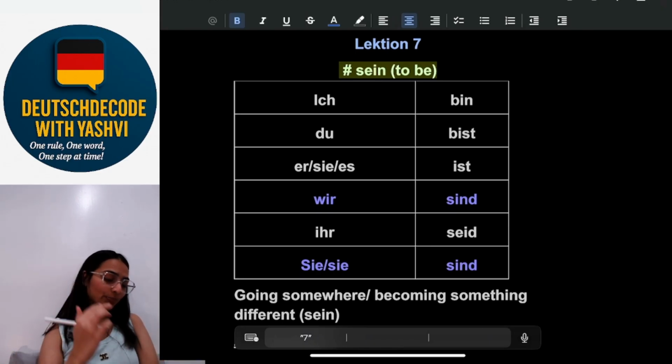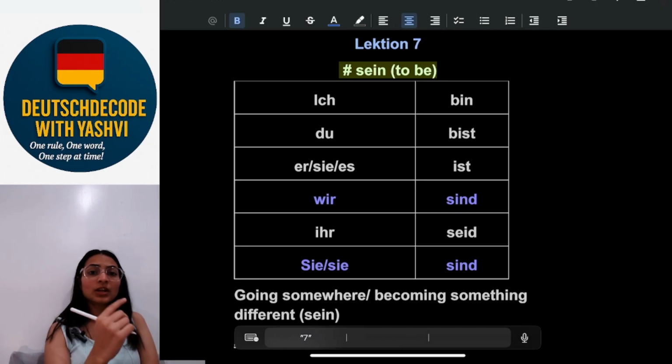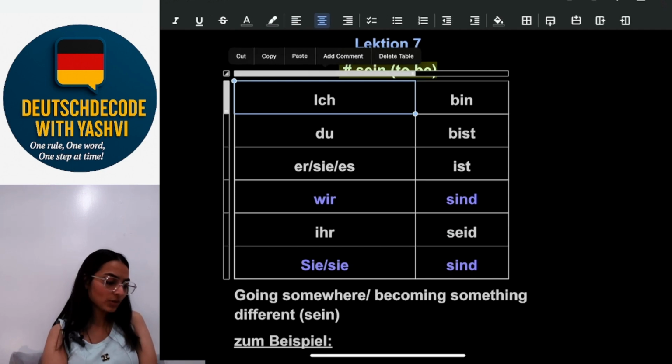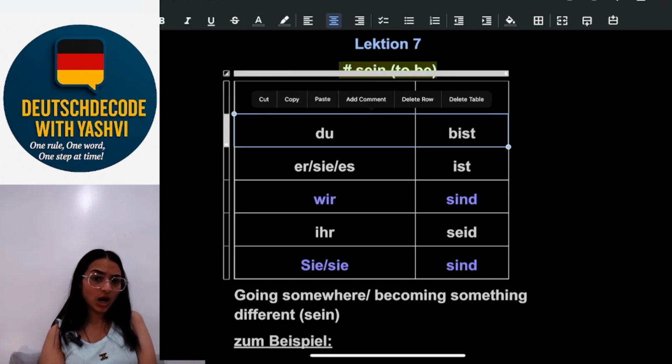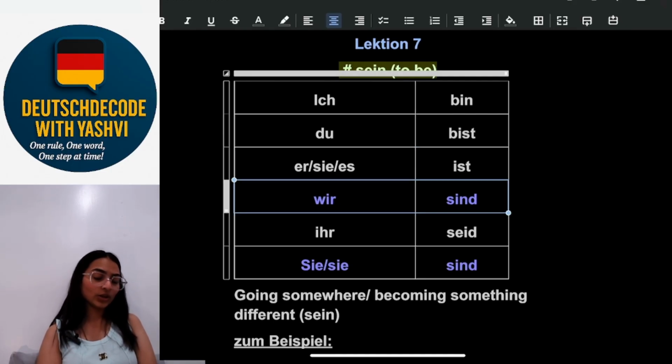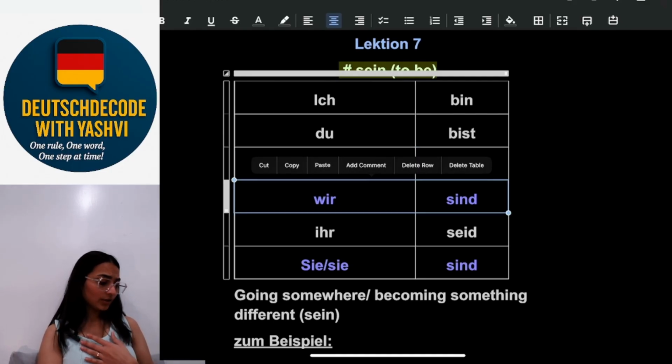So let's begin. Ich, du, er, sie, es are the personal pronouns. If you want to revise it, you can just visit my previous lesson. Ich bin, I am. Du bist, you are. Er, sie, es ist, he, she, it is. Wir sind, we are.